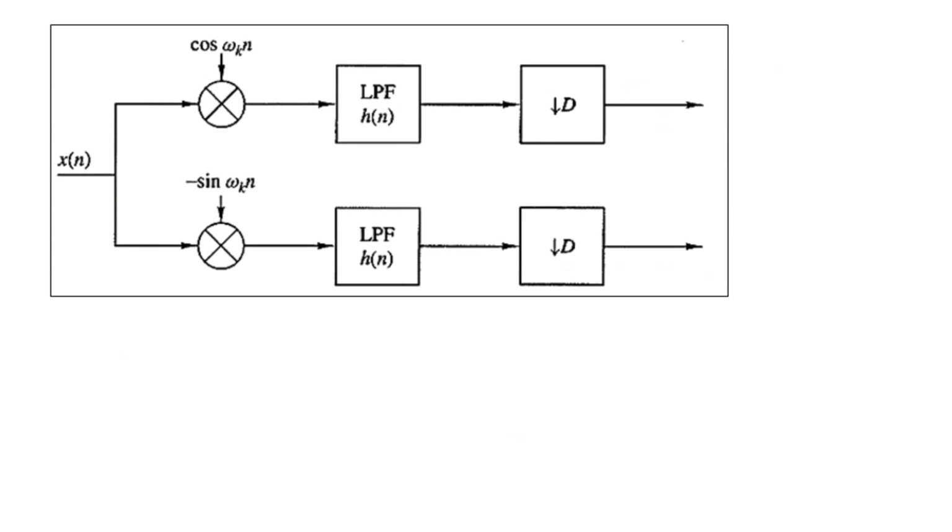Now one more block schematic can also be shown, where we have x of n, and by the use of the cosine and sine functions fed to the summation, the use of low pass filters, the filter function in the discrete time domain h of n, and the use of decimations.